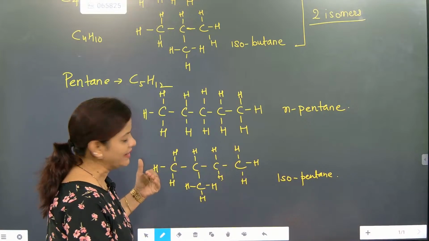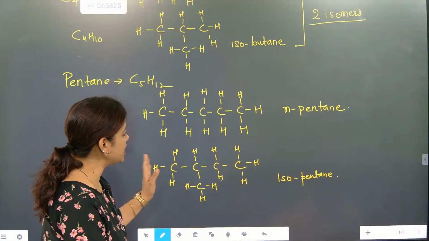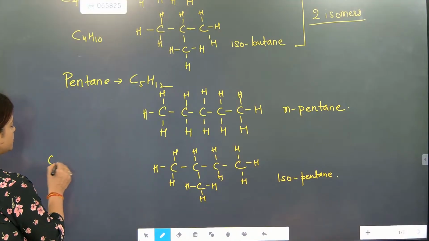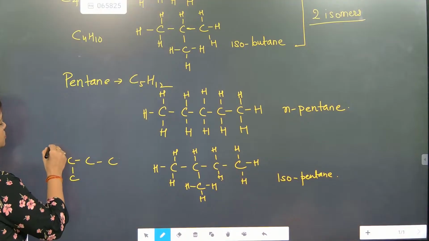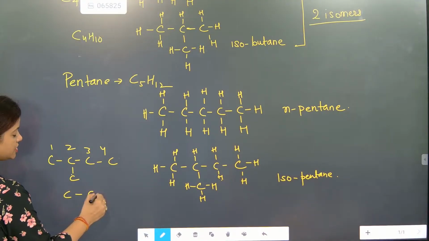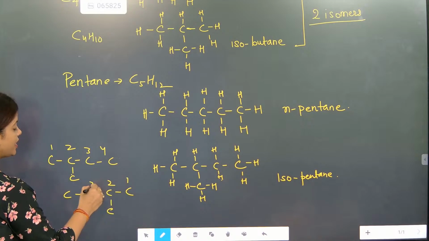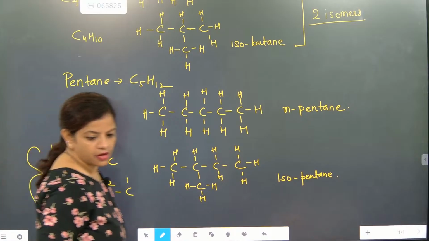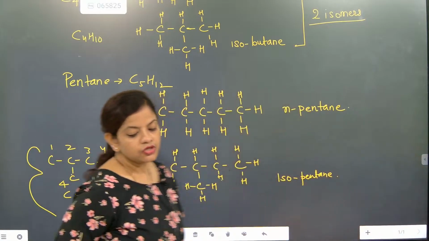At that time, the parent chain will indicate the priority. The parent chain will be indicated from this direction or this direction. So the location remains the same. Just understand this one: 1, 2, 3, 4. If I put carbon here, then we need to start the naming from here. Got it? But if we shift the carbon in this direction, look here, then we will have to count from here. That means both things are same. That's the most important thing. Absolutely correct, madam. So both things are same.